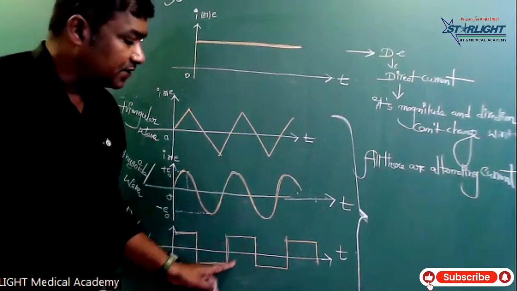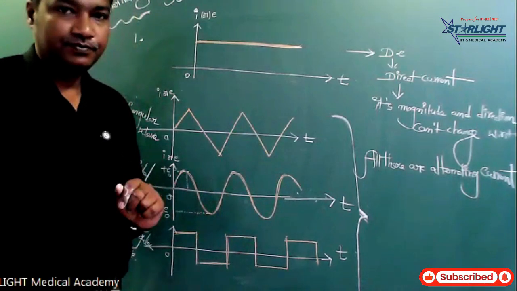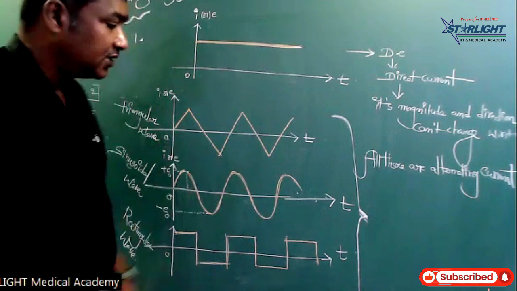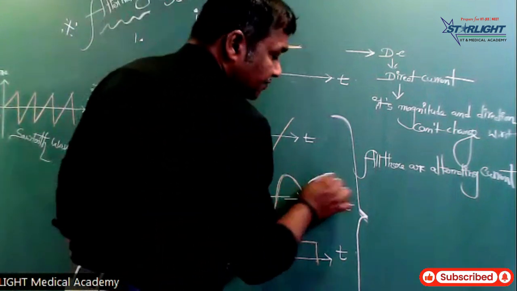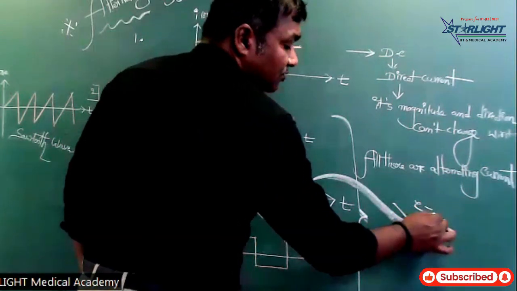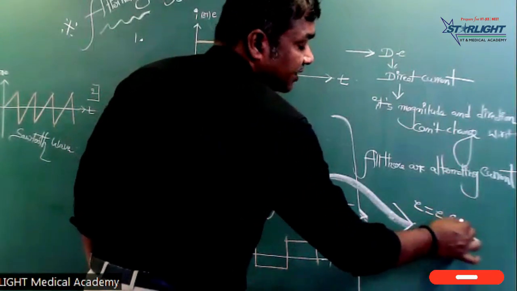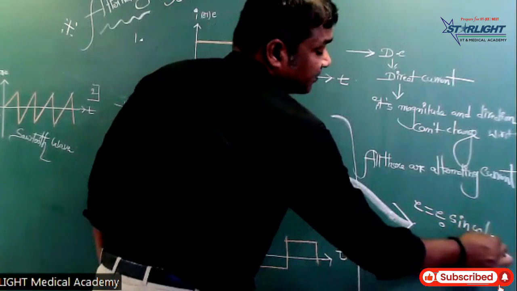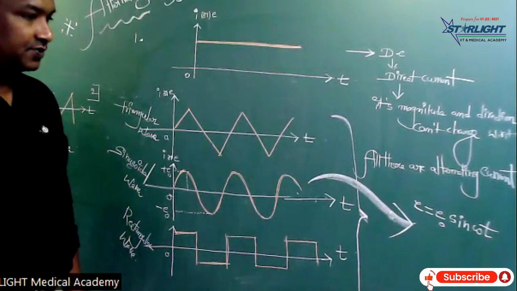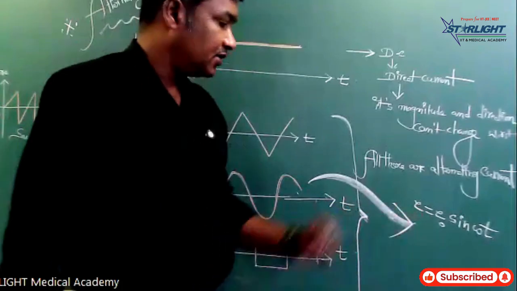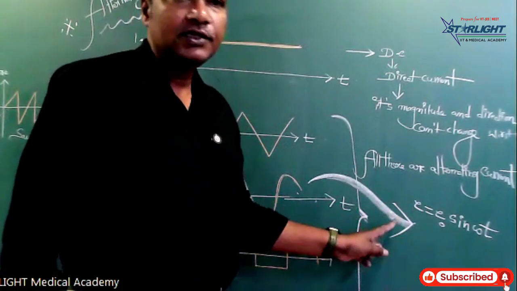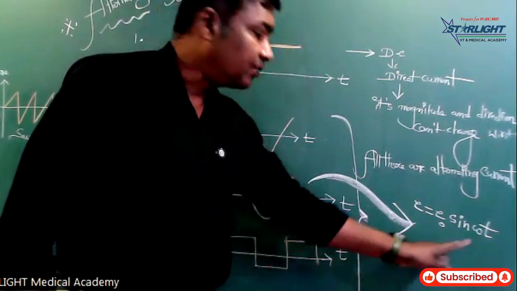In this, this is the sine wave, and it has an equation. What is the equation of these waves? The equation is E equals E naught sine omega t. This is a very, very important equation of alternating currents: E equals E naught sine omega t.